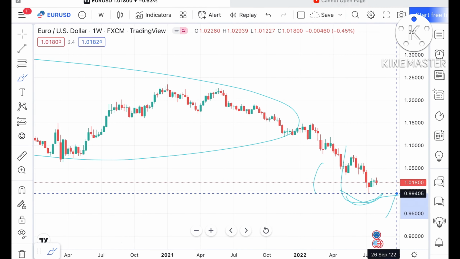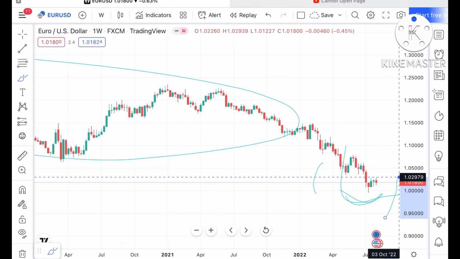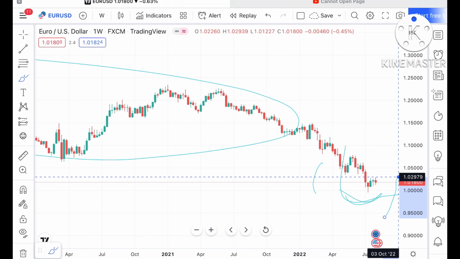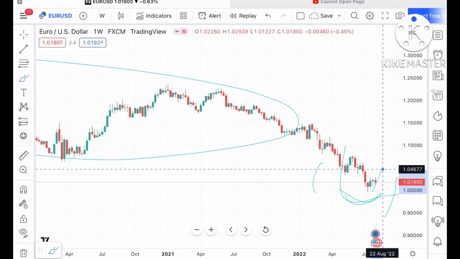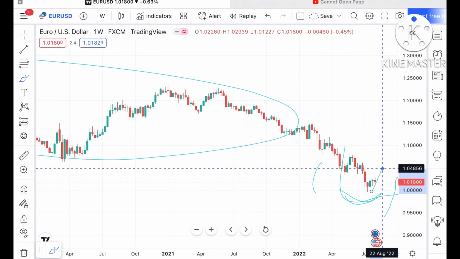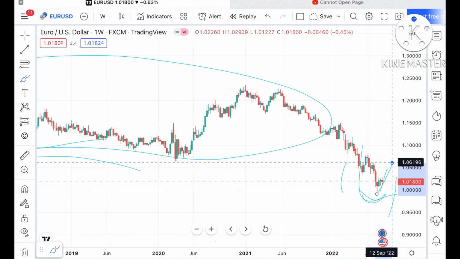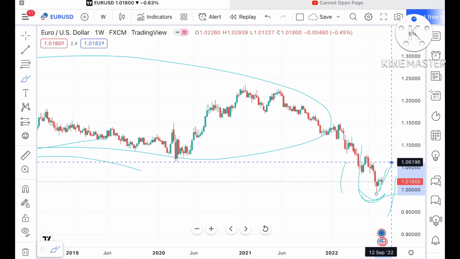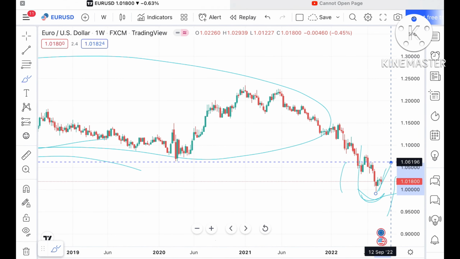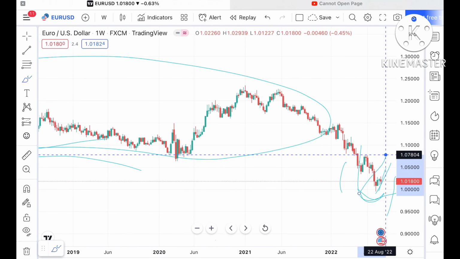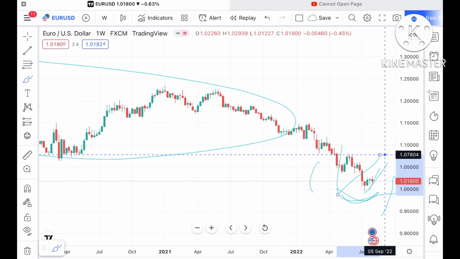Suppose this level sustains, the probability is very high we can see it go to a level of 1.02979, and this level has been tested twice, so the probability is high. We can see it move further upside towards 1.04856, and if this level goes upside, it can move further towards 1.06196. From there it can go further high, and this level has already been tested here, so the probability is high. It can touch a level of 1.07804, and from there it can go further upside.